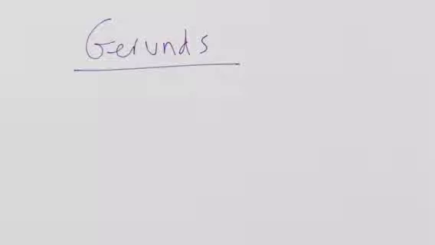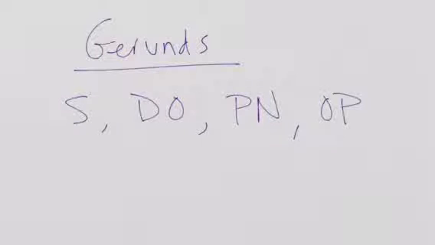I know that can get really confusing, so let's just review all the different ways that gerunds can serve in a sentence. They all have to be nouns. So a gerund can be the subject, it can be a direct object, it can also be a predicate noun, and it can be an object of a preposition. These are the ways that you will see gerund phrases being used in sentences. Let's do one more.